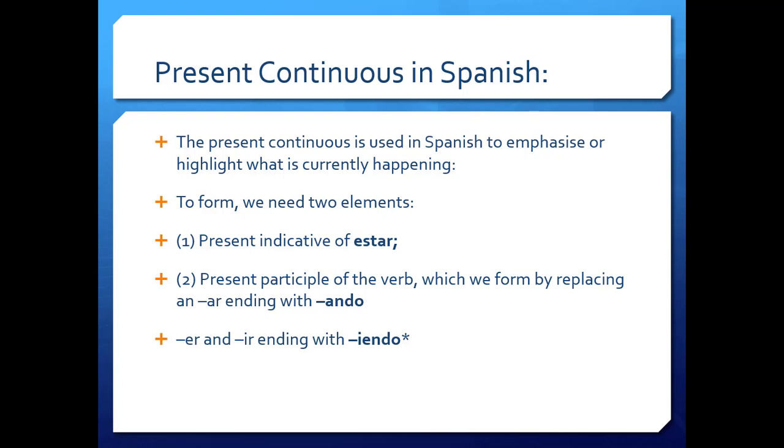The present continuous is different. We use it in Spanish to emphasize or highlight what's currently happening. We need two elements. We need the present indicative of estar. If you remember when we learned the differences between ser and estar, we used the acronym PLACE, and that was the A for action. And then we need what we call the present participle of the verb, the gerundio, okay, which is ANDO for AR and IENDO for ER and IR.